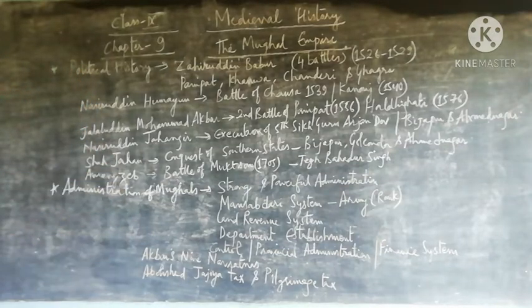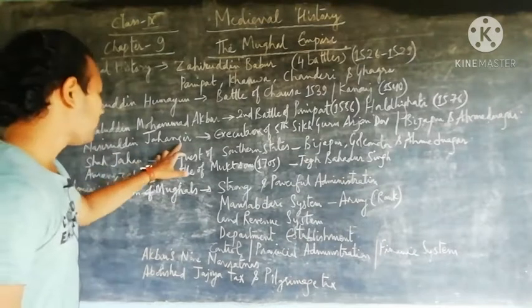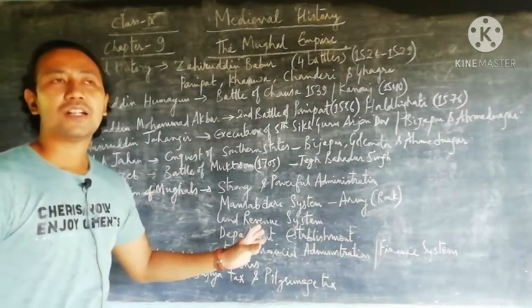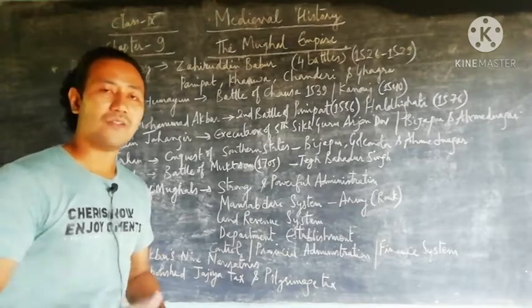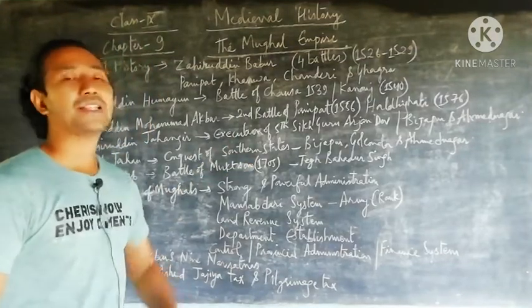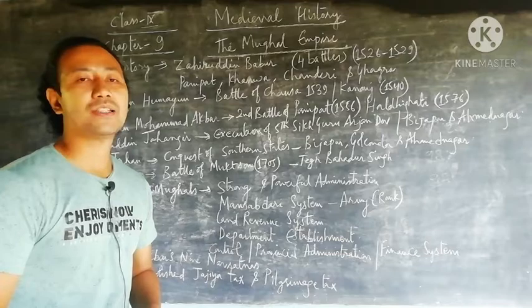Next, his son Nasiruddin Jahangir. Under Jahangir there were not as many battles as under his father Akbar, but he ordered the execution of the fifth Sikh Guru, known as Arjan Dev.